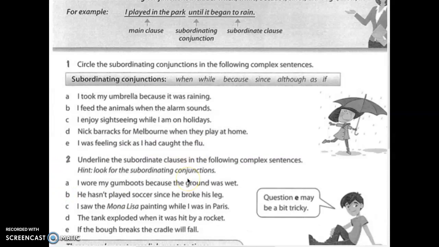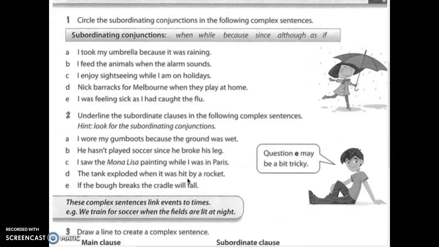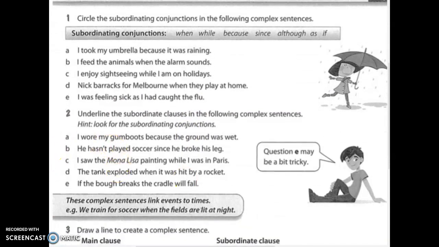Okay. Let's have a look. Number one. Circle the subordinating conjunctions in the following complex sentences. The subordinating conjunctions are the words when, while, because, since, although, as, if.